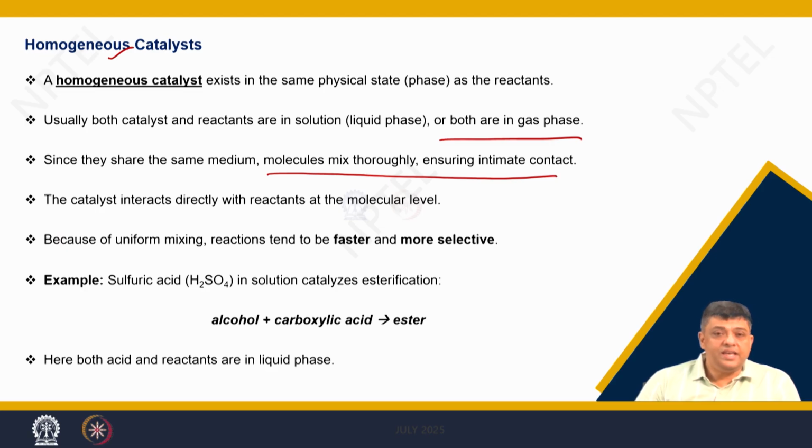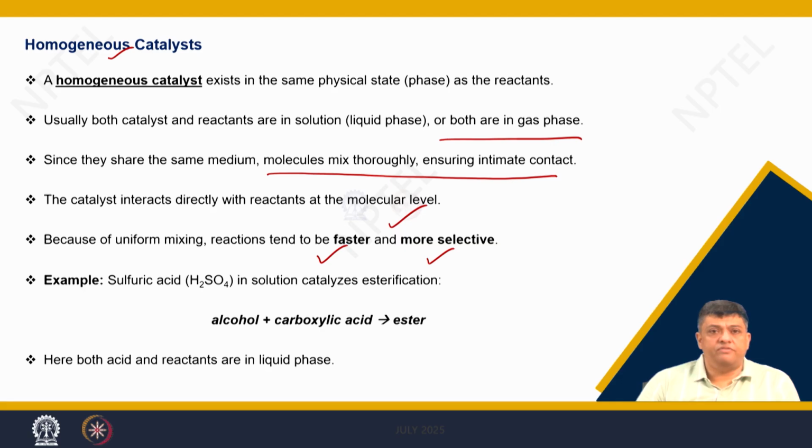Now, these catalysts interact directly with the reactants at the molecular level, and because of this homogeneous distribution, the reaction is occurring throughout the phase and hence they are faster and quite selective.